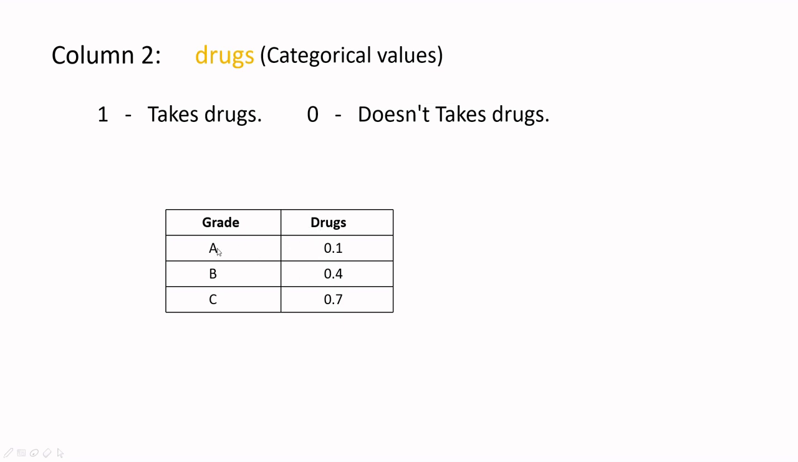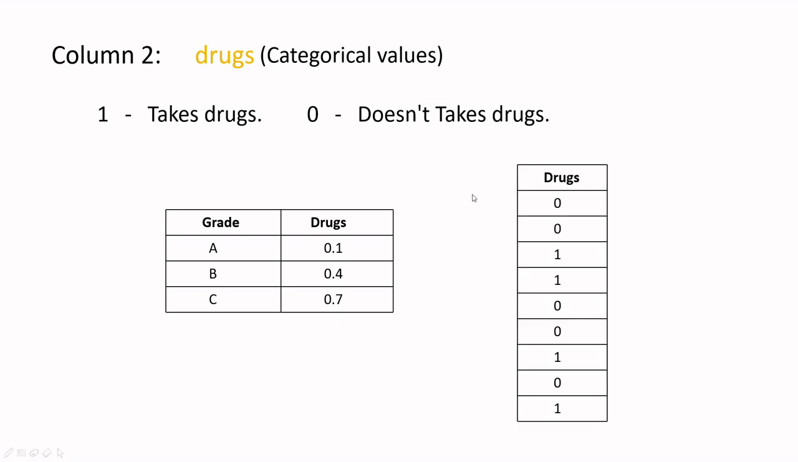So for A, we'll assume that the probability of a person scoring A grade taking drugs is 0.1, which is very, very low, because A grade students, who study really hard, tend not to take drugs. B will be in the middle as always, and C students are more towards taking drugs. And when you apply that, you'll get something like this.